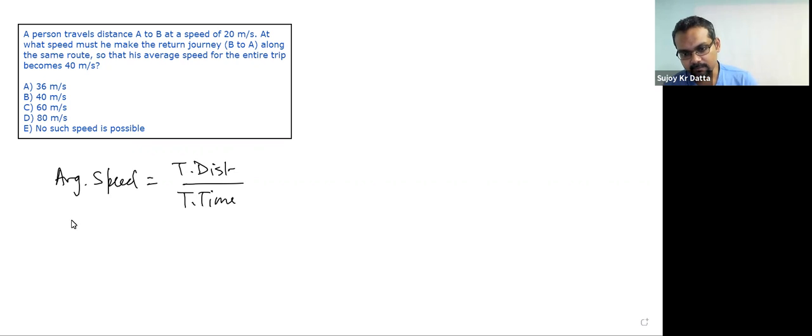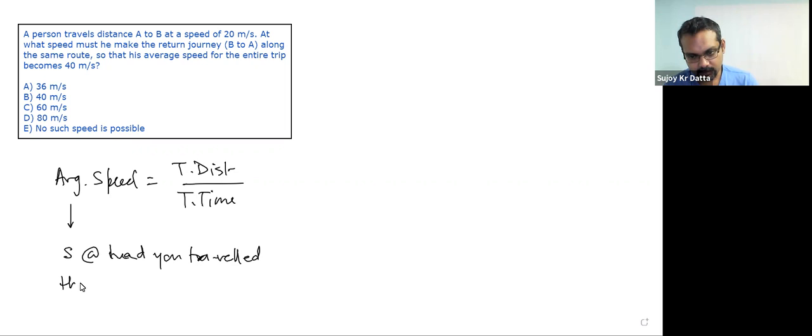It says that average speed is that speed s at which, had you traveled the entire distance, the time taken would have been the same.